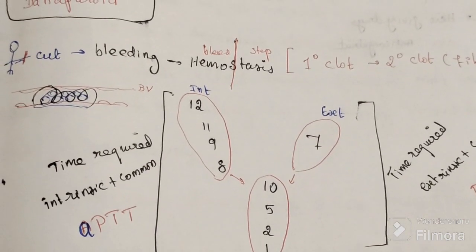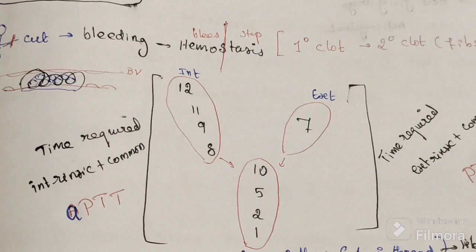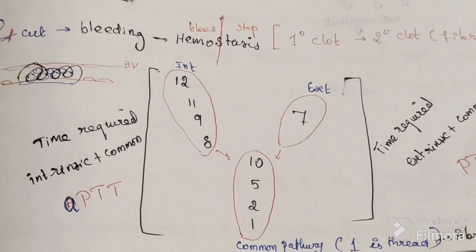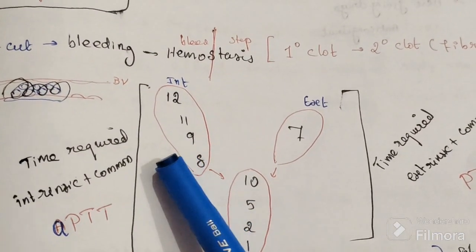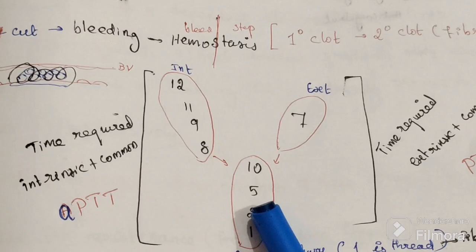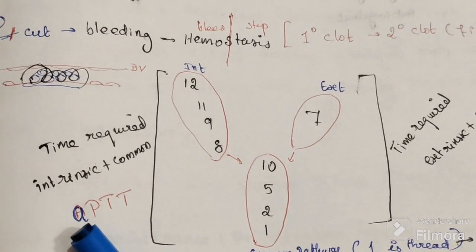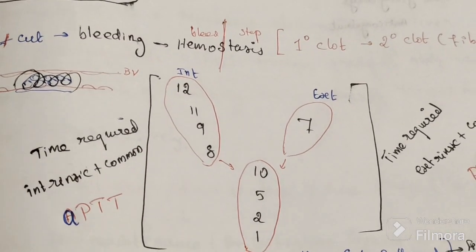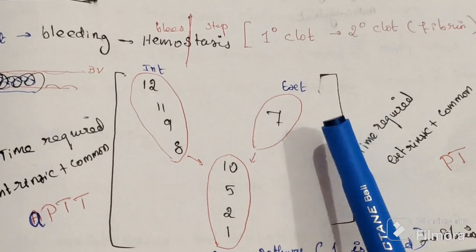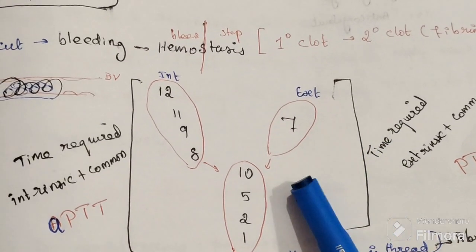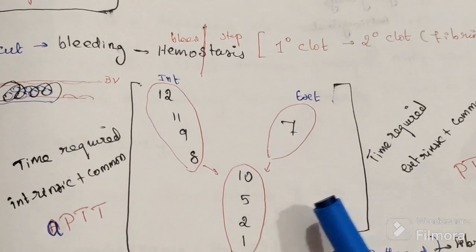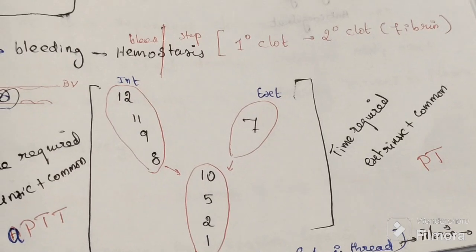Here we learn two times. The time required for activation of the intrinsic and common pathway is known as APTT. The time required for the extrinsic plus common pathway is known as PT.